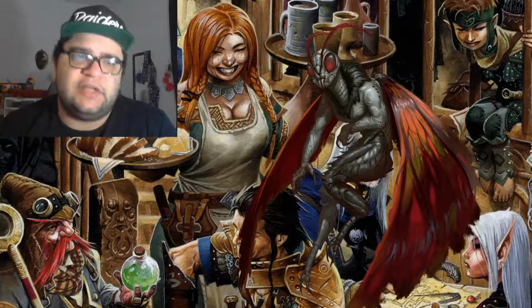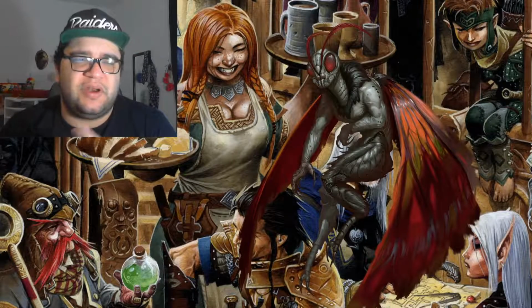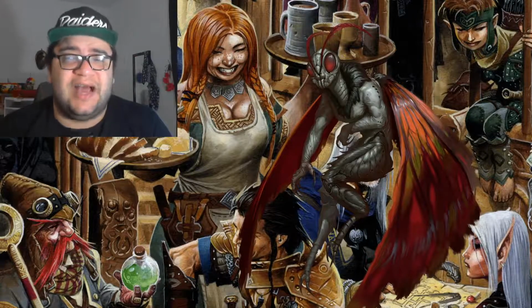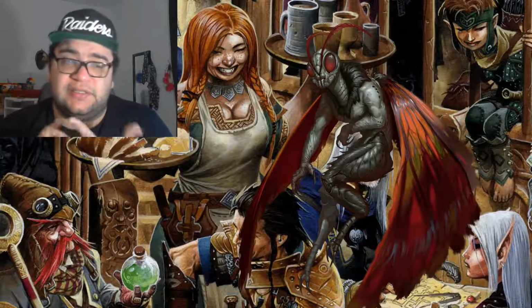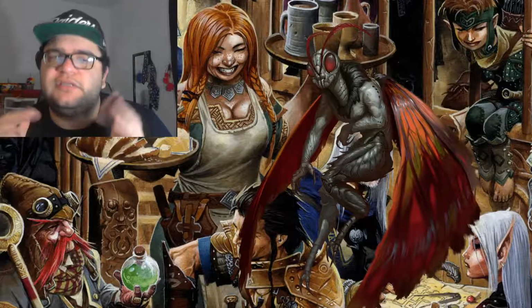Average party level that should encounter this: for a solo monster, I would say you don't want to risk it too much. Maybe 4th level is pushing it for solo because of the high DC. If you do it against a 4th level party, because he is a 7th level creature, I would say you're guaranteed to kill at least 1 party member. 5th level is about where I put it.